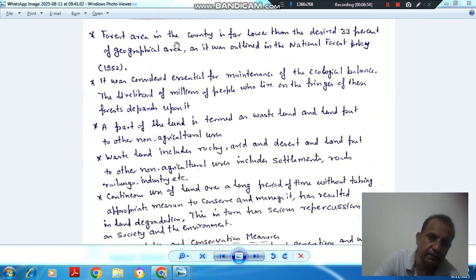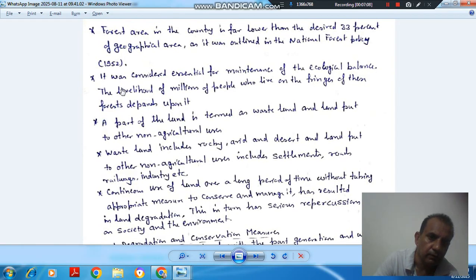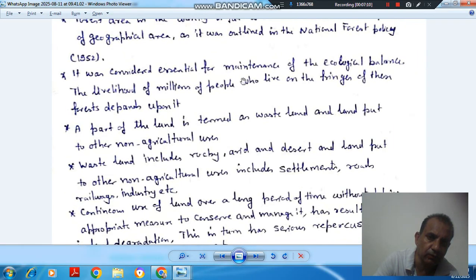Next point, forest area in the country is far lower than the desired 33% of geographical area, as outlined in the National Forest Policy 1952. It was considered essential for maintenance of ecological balance.